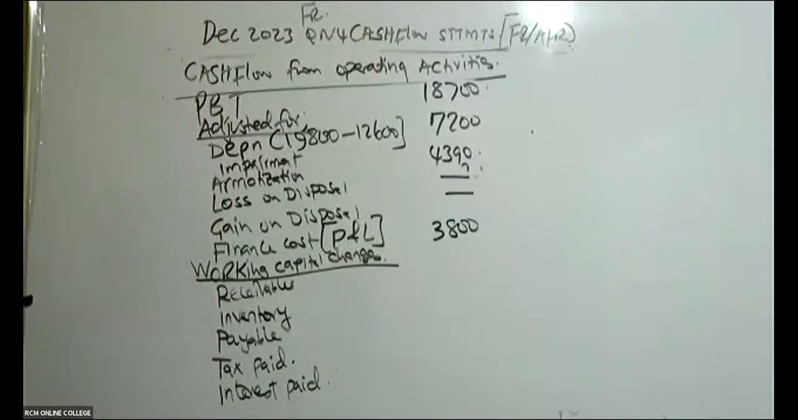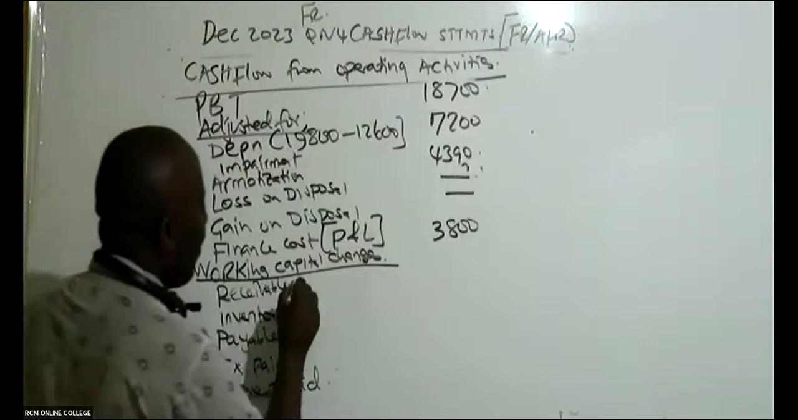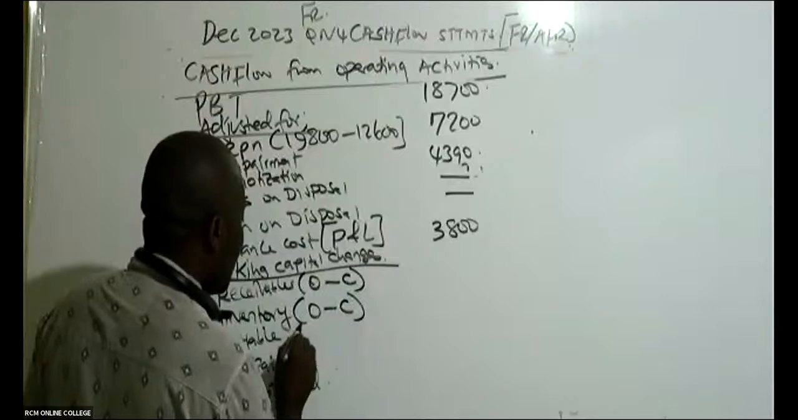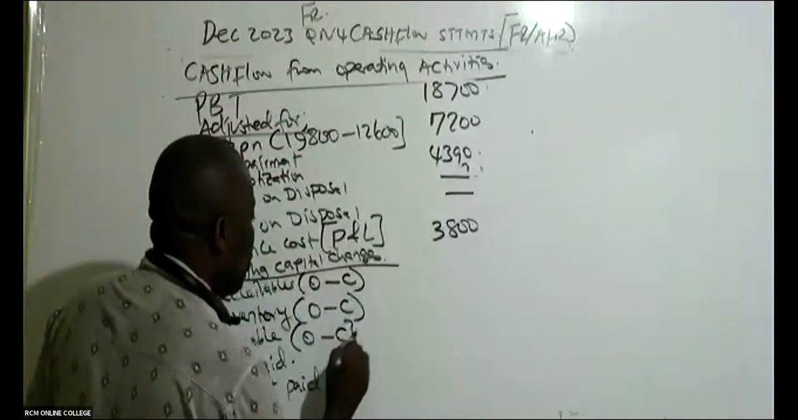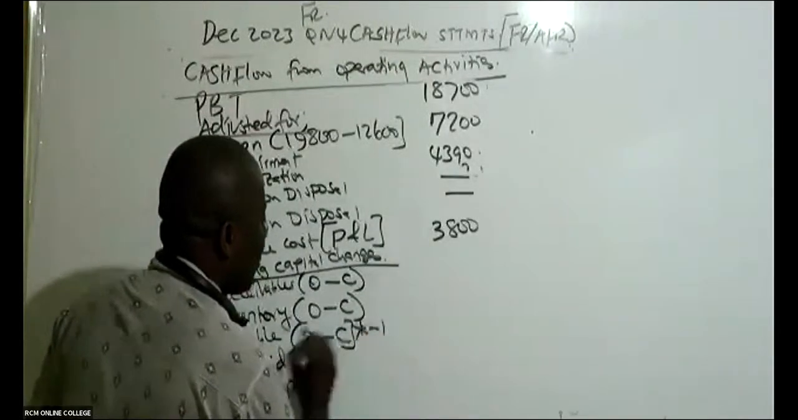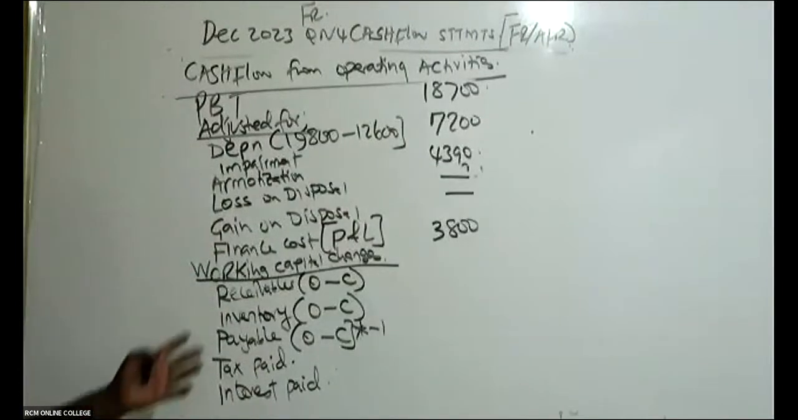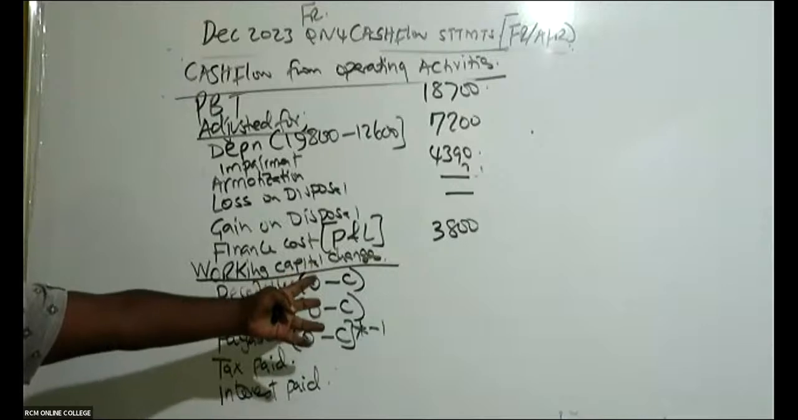Then you come to working capital changes. These are free marks. Why are they free marks? Because it is all about saying O minus C. This is payable, a liability. You say O minus C multiplied by -1, because being a liability, you must change it. O is opening, C is closing.